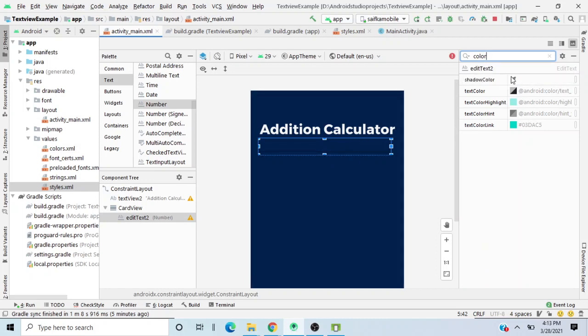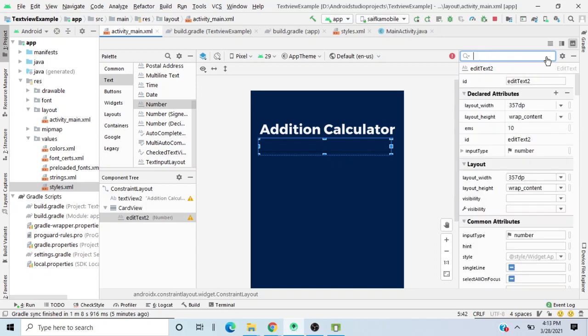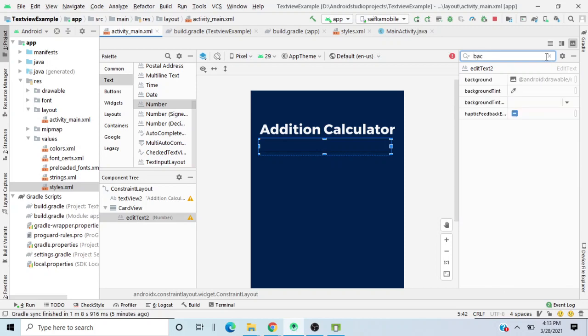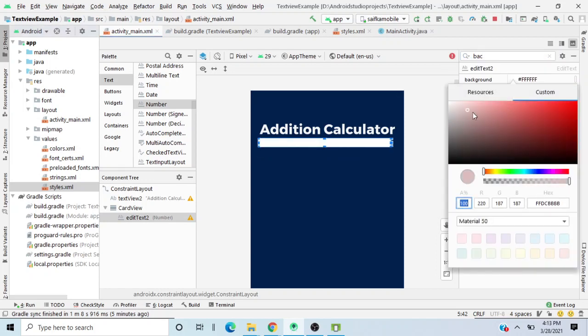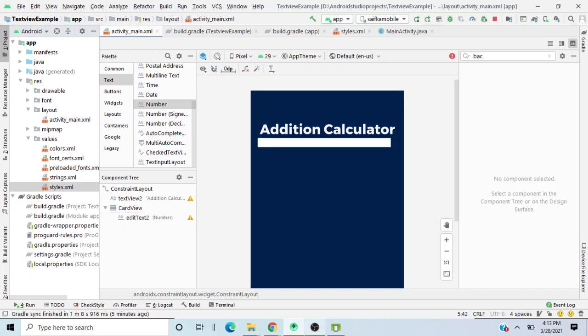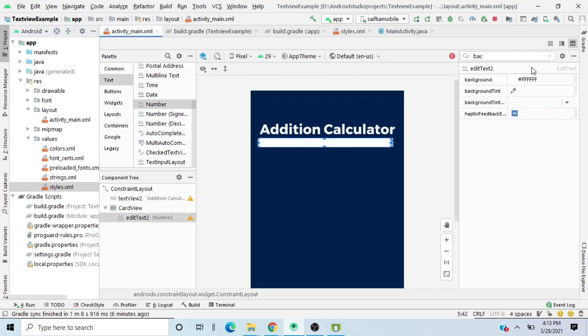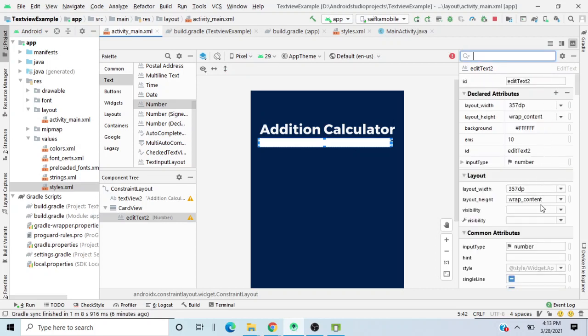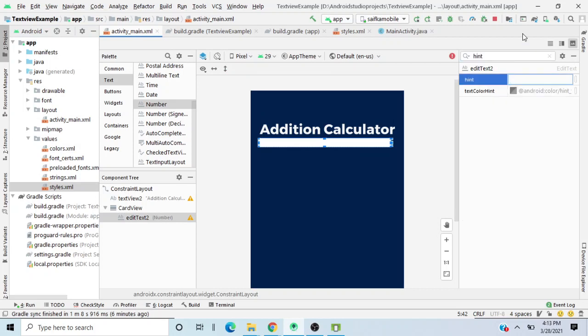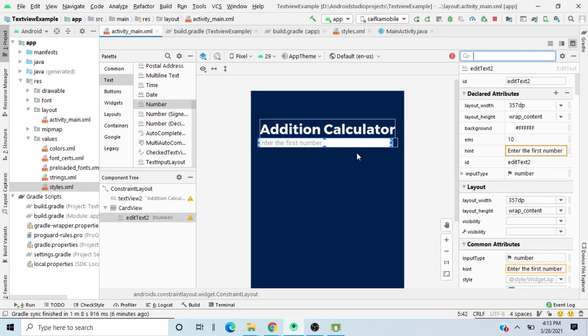Text color would be this one, but background color should be white. Okay, so I'll choose the white background, and I'll write a hint over here: enter the first number. Okay, this is this one. And yeah, I guess that's it over here.